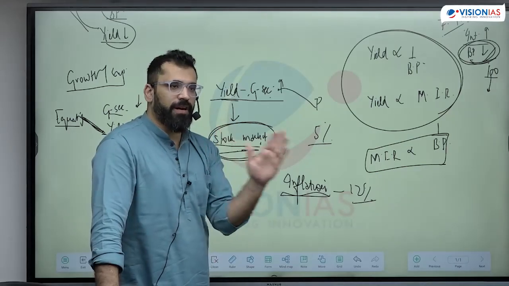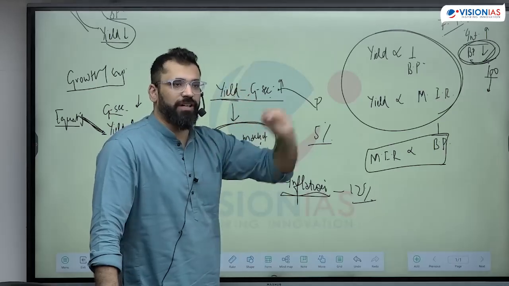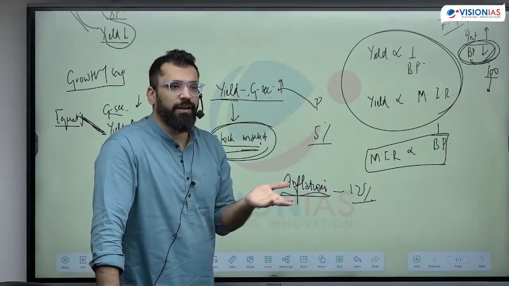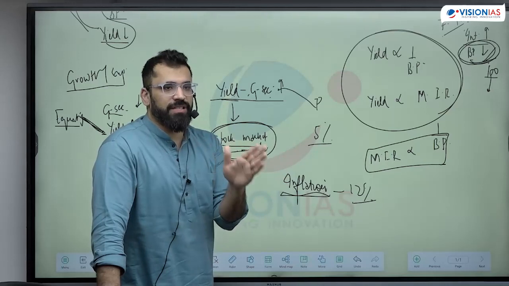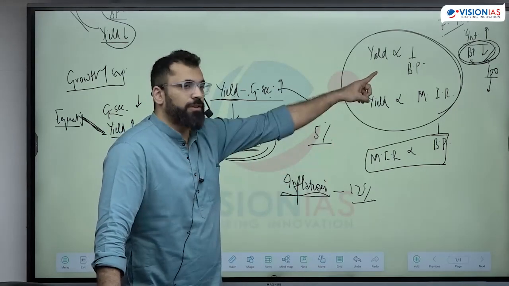So this is how bond price is related to yield. Because yield will now change only through the bond price. And why is yield changing? Because the rest of the economy is changing. So economy-wide considerations will change the return on the bond. Then only the bond has a demand, which can only happen when you change the bond price.